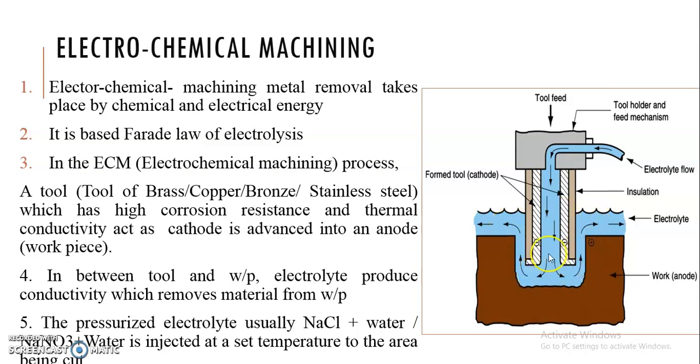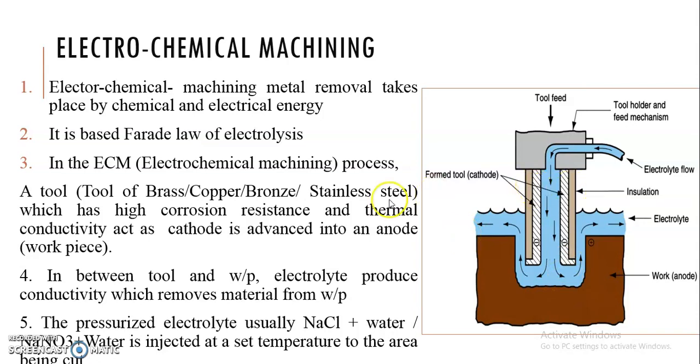Whenever DC power supply is made between the tool and the workpiece, electrical energy is produced due to this electrolyte and material removal takes place. How it works, we will study one by one.